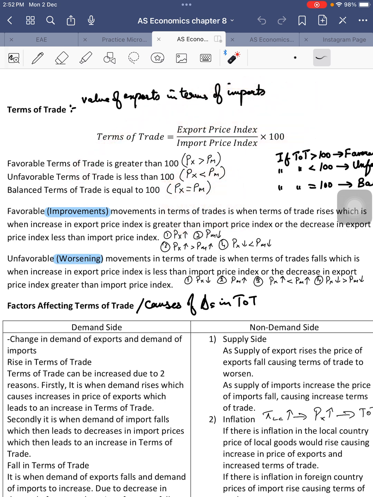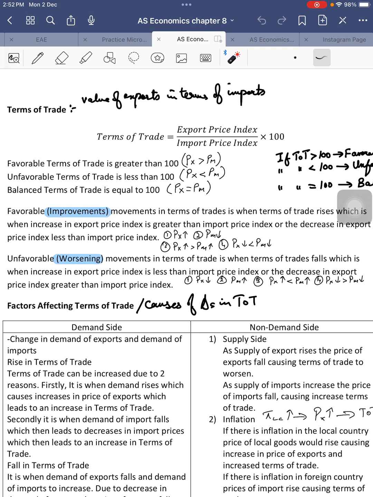So, improvements in terms of trade means that there is an increase in the value of the terms of trade. It doesn't necessarily mean that the country's terms of trade is becoming favorable. It's just that it is improving, right? The value has increased, right? That is what improvement in a country's terms of trade means.